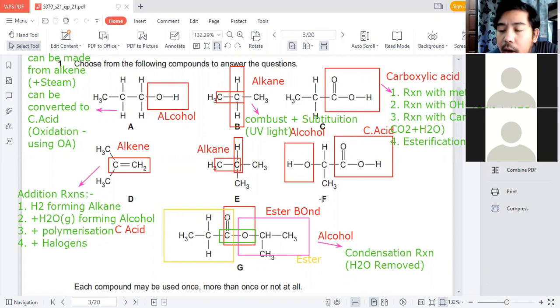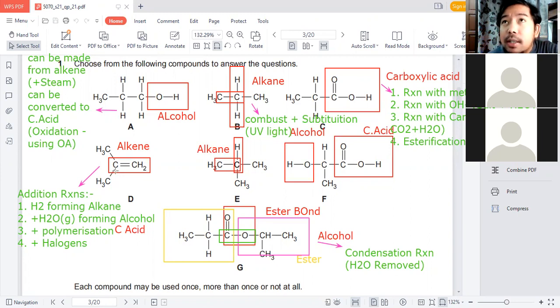Now when I mentioned the condensation reaction earlier, if both ends have a particular functional group, then what will happen? They're going to be able to form a long chain, or what we call a polymer. The polymer they form would be condensation polymerization, or condensation polymers, not addition. Now for the double bond, they can also undergo polymerization, but we call it addition polymerization. We don't call it condensation polymerization.